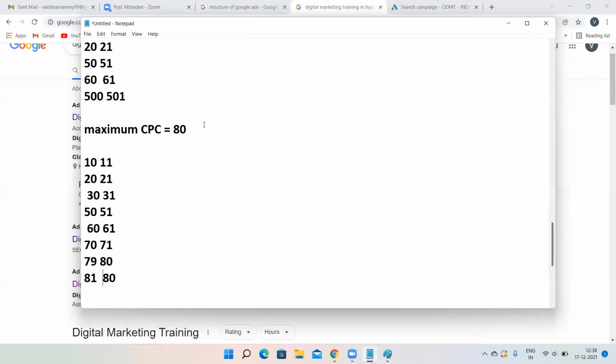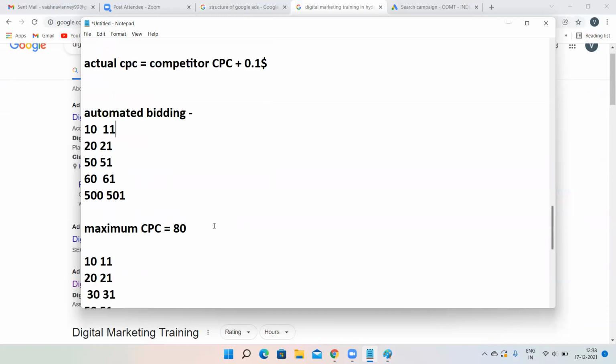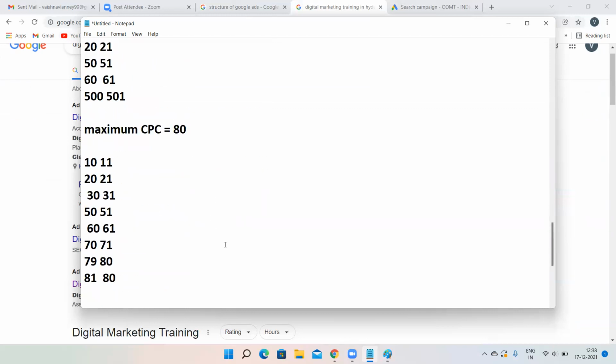Like this, you have to set your maximum CPC. To overcome this drawback, Google has come up with a thing called maximum CPC. If your competitor is telling 10, Google will tell 11. If your competitor is telling 79, Google will tell 80. But if your competitor is telling 81 rupees, that is more than your maximum CPC, Google will never ask you to pay 82 rupees. Your limit is 80 only. So you have to compromise your position over here, but still your money will not be increased. This is how automated bidding works.